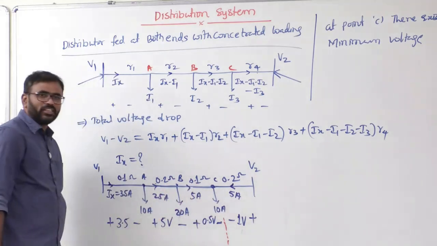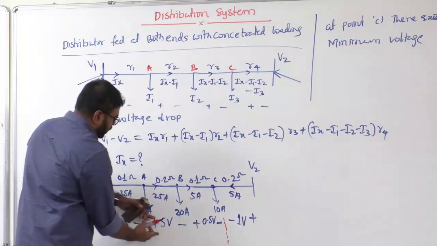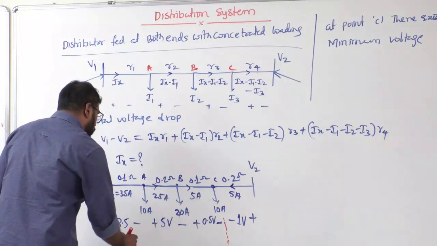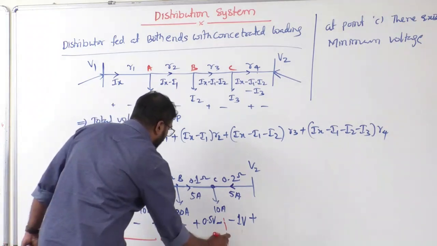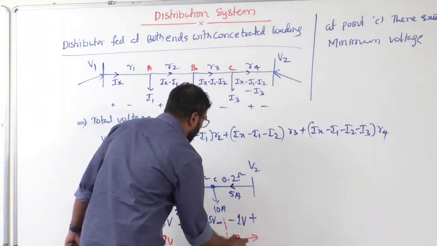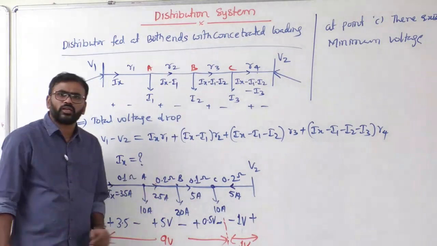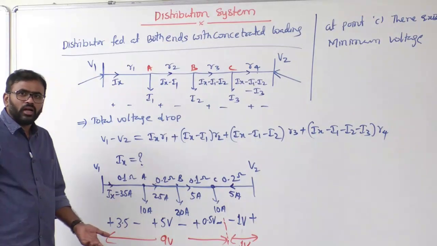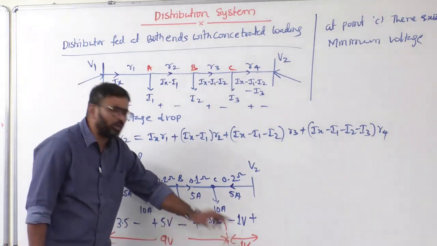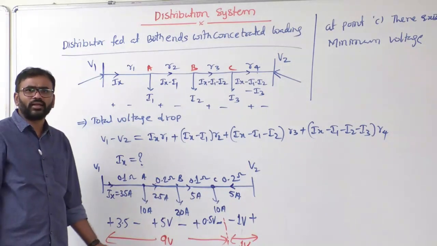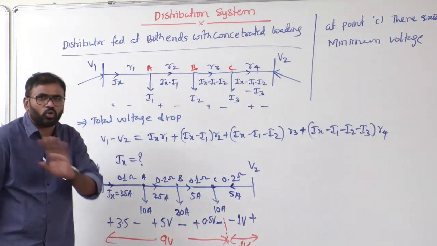Now let's see, sir. This is our dividing section. Now tell me how much will be the total voltage drop here? Plus 3.5 plus 5 and 0.5. So total is 9 volts here. From here to here is 9 volts. But this side is 1 volt. Now tell me, simple question, sir. If you want to design this distributor, what is our reference? I told you the distributor is designed based on voltage drop. Based on 9 volts you design or 1 volt you design? Yes, 9 volts. Correct or not? That's why generally in the question he will not ask you total voltage drop.